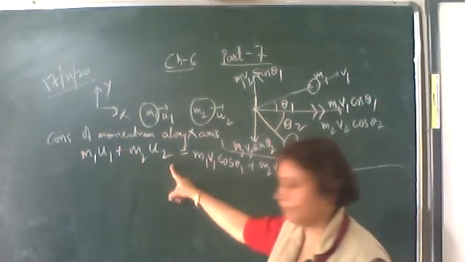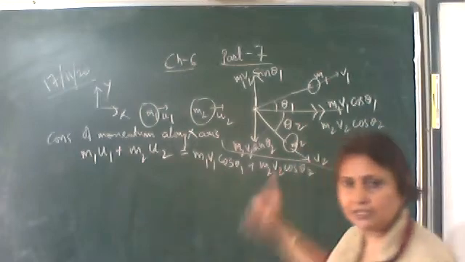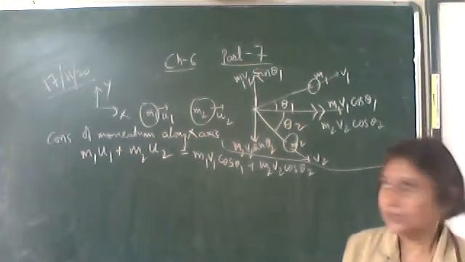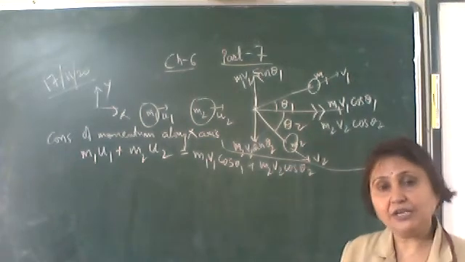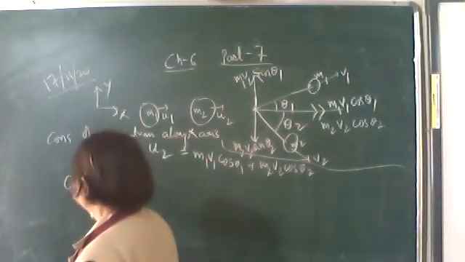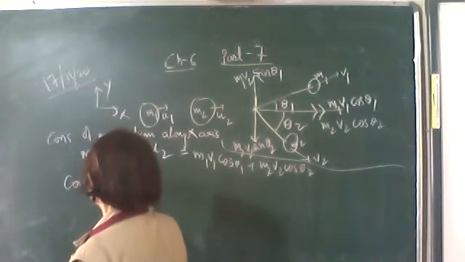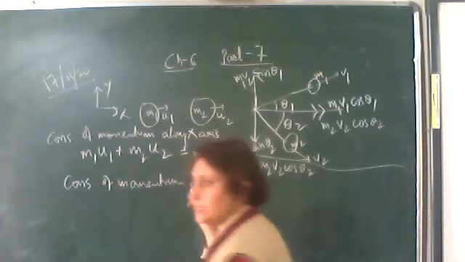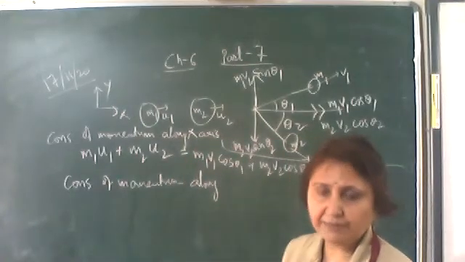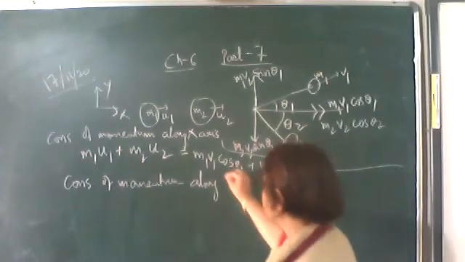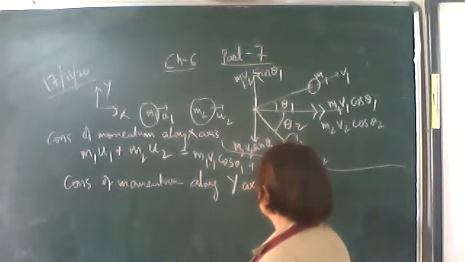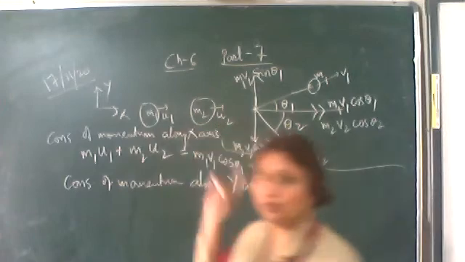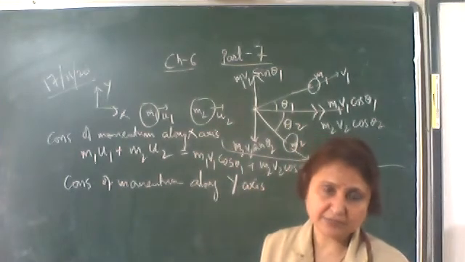So the momentum before collision along x-axis should be equal to the total momentum after collision along x-axis. Now the same way the momentum will be conserved along y-axis. So now let us write the equation of conservation of momentum along y-axis, because momentum is always conserved. Whenever any type of collision takes place, the momentum is always conserved. So the conservation of momentum along y-axis is the total momentum of the two bodies before collision along y-axis.